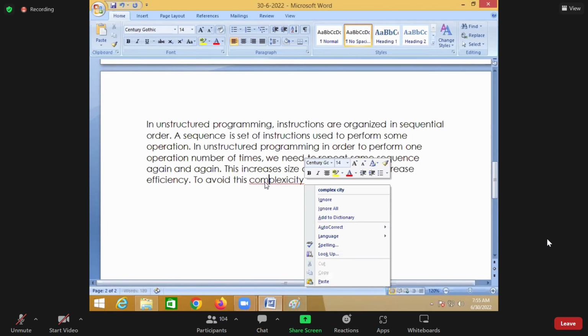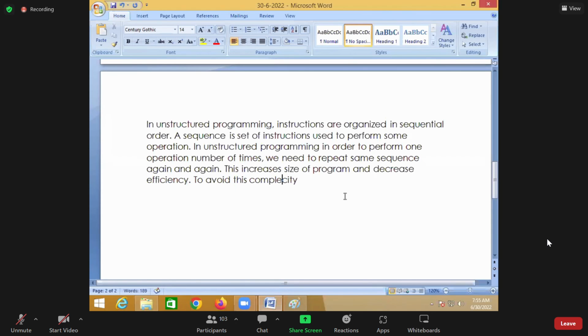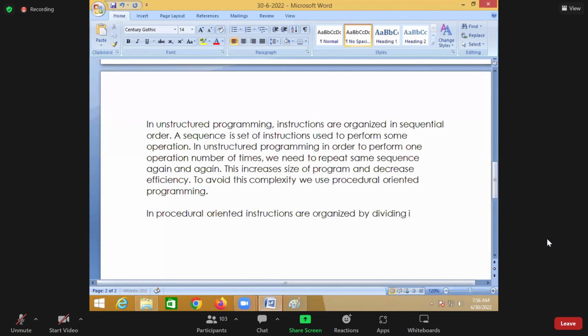To avoid this complexity, we use procedural oriented programming.